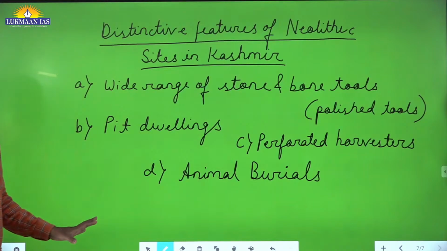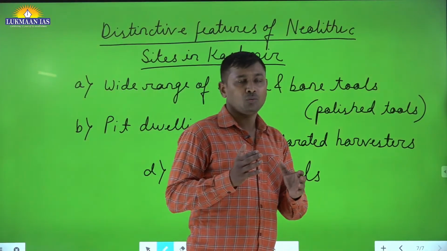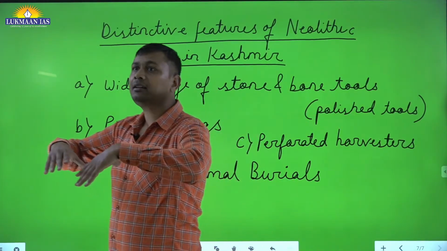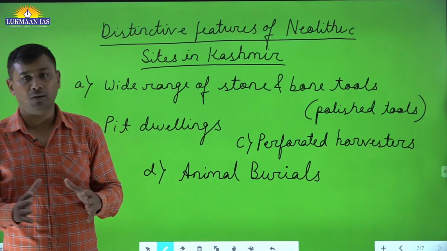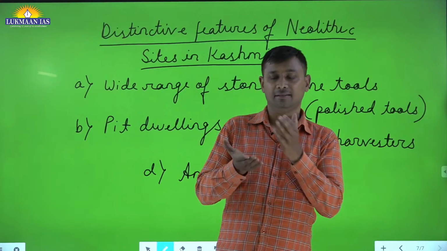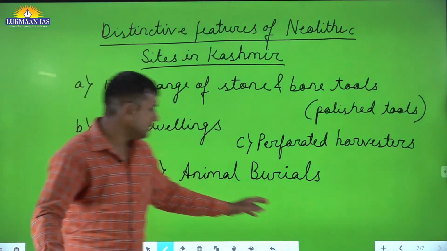Now, given this, the thing that comes to our mind is that if we study the entire Neolithic site of the Indian continent, some variations are there.